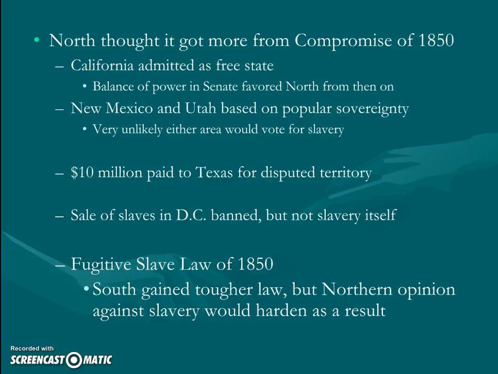And it sort of backfires on them a little bit, though, because Northern opinion, this is really going to help push a lot of people who are on the fence, off the fence, and towards the abolitionist side. So this is going to sort of encourage, if you will, abolitionist sentiment in the North with this tougher fugitive slave law. But that's the Compromise of 1850, is that California comes in, they're a free state. We sort of introduce this idea of popular sovereignty, which is going to become pretty important here in a second with Kansas, Nebraska, and we end up with a tougher fugitive slave law, which really helps influence some abolitionists in the North.